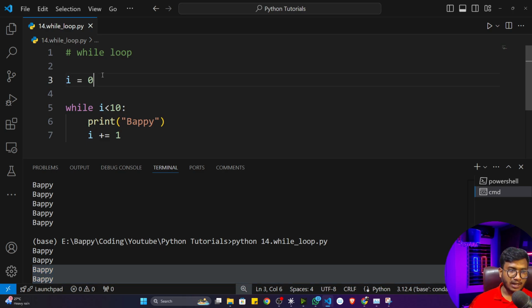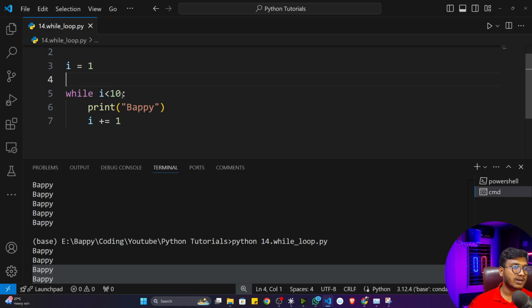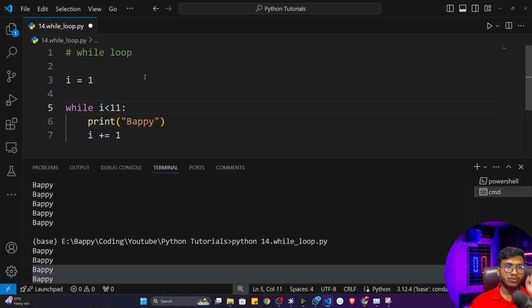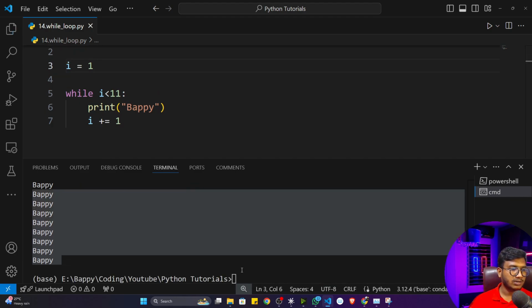Otherwise, you can do one thing. If you're starting from 1 and you want to print 10 times, then you can give 11 here. That means you have to provide one digit extra. Then it will again print 10 times.